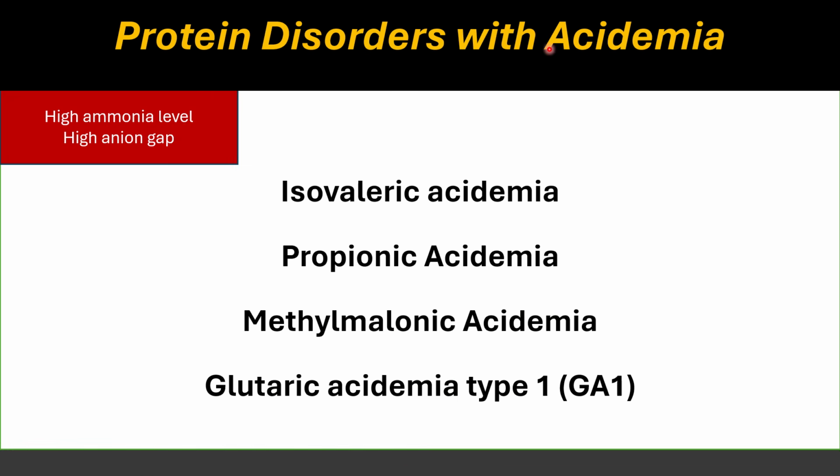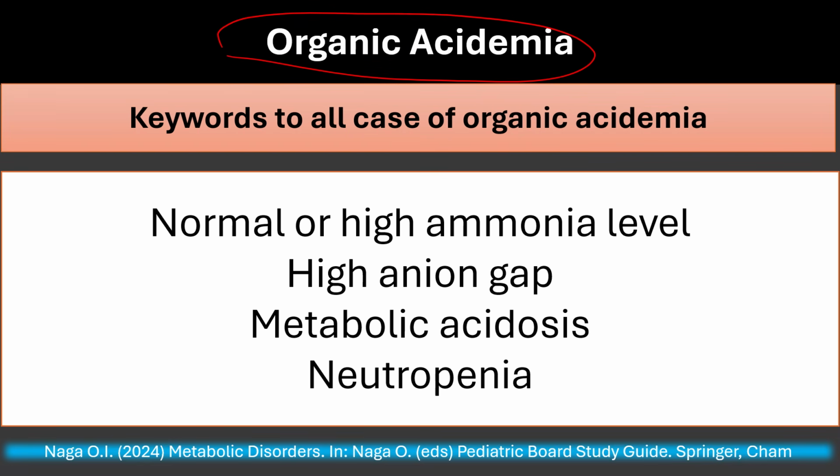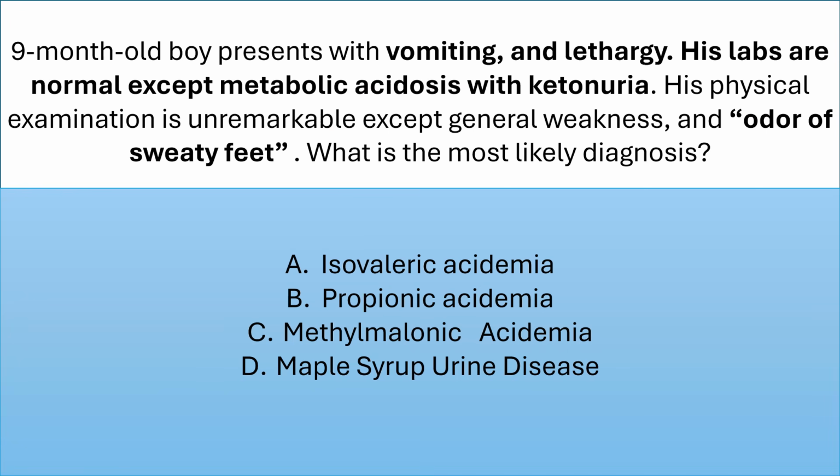Protein disorders with acidemia are associated with high ammonia level and high anion gap. Examples: isovaleric acidemia, propionic acidemia, methylmalonic acidemia, glutaric acidemia type 1. We'll start first with organic acidemia. Keywords for all cases of organic acidemia: normal or high ammonia level, high anion gap, metabolic acidosis, neutropenia.